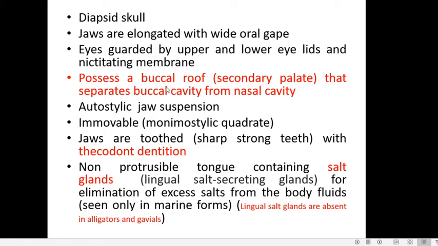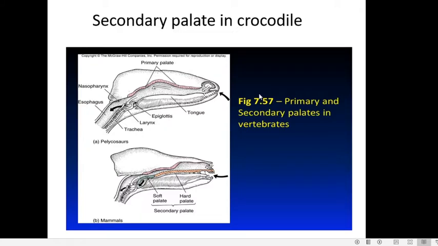Another feature which is seen in crocodiles is the presence of a buccal roof, which is also called a secondary palate. It separates the buccal cavity from the nasal cavity. So we will go to the secondary palate.